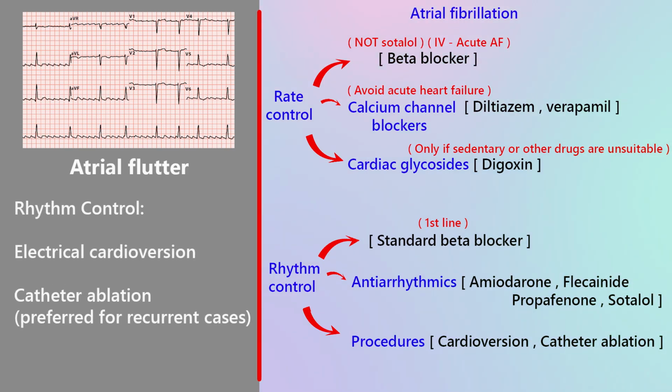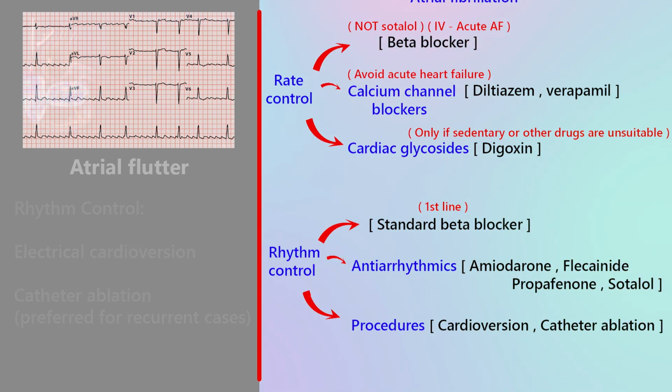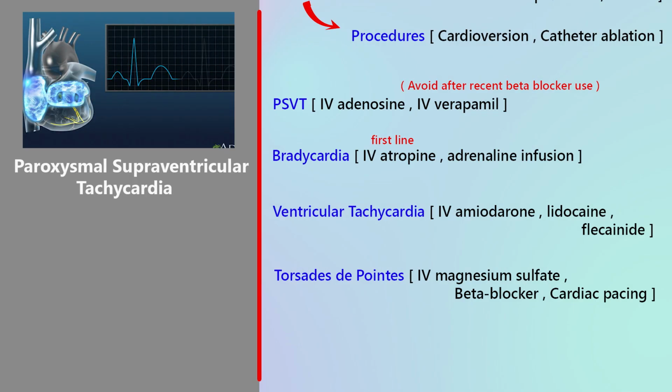Rhythm control in atrial flutter. Rhythm control is usually more successful. Options include electrical cardioversion, catheter ablation. Let me say this clearly: catheter ablation is preferred for recurrent atrial flutter because it is highly effective and often curative.